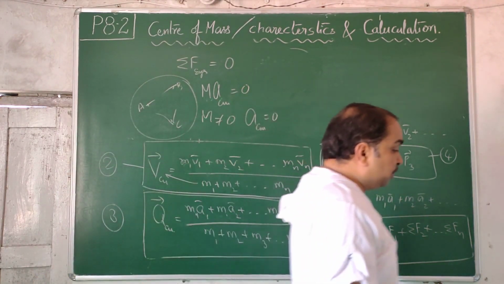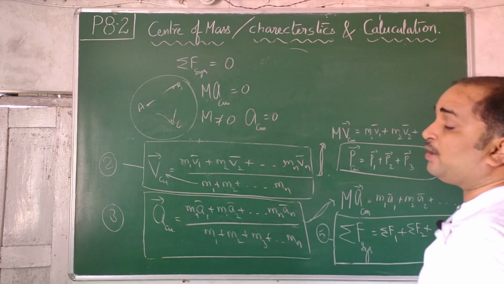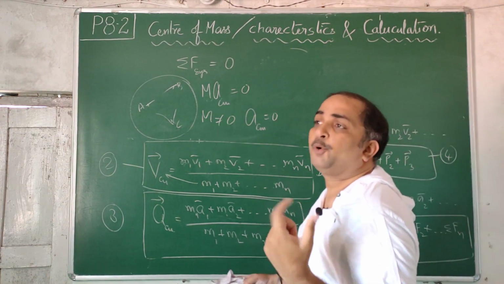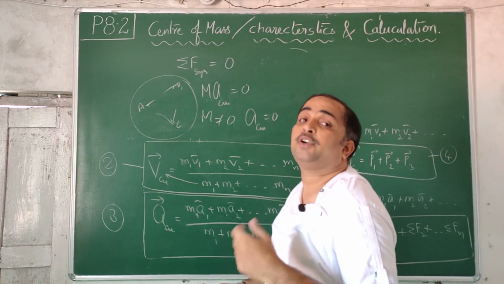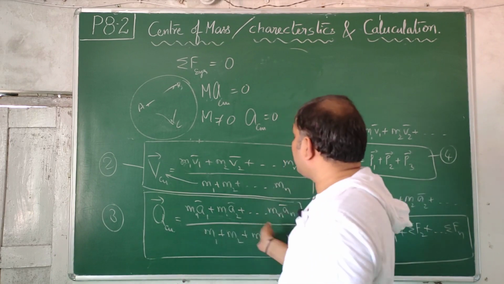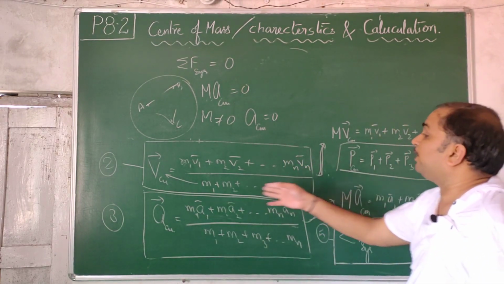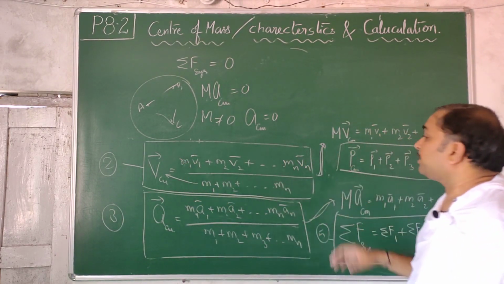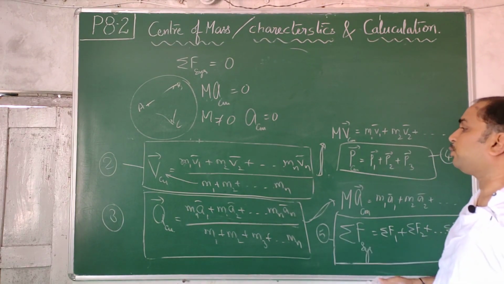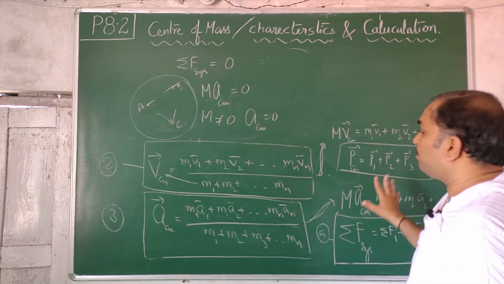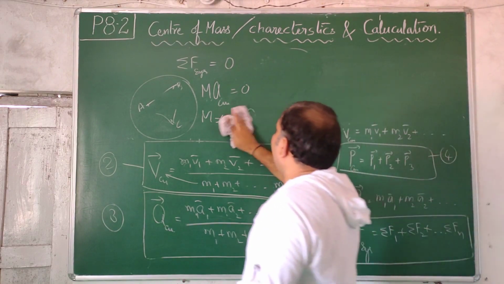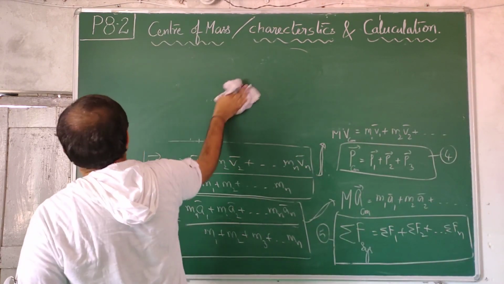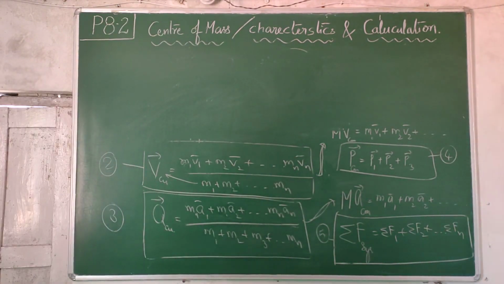Presently, I am telling you, don't think that we have done silly calculations. We have differentiated position to get velocity, differentiated velocity to get acceleration, multiplied acceleration by mass to get net force, taken cross product with position to get moment, and cross product of velocity to get momentum. These things are all true. Whatever equations are there on the board, the 5 equations, you learn them by heart. We are going to use them in problems. So give me a little time to clear the board.